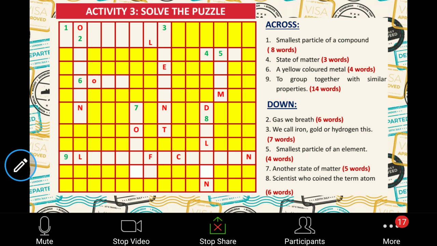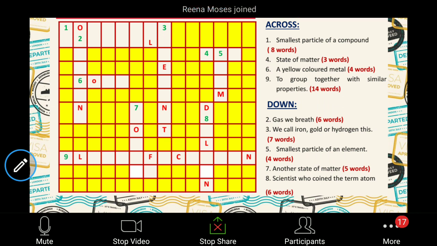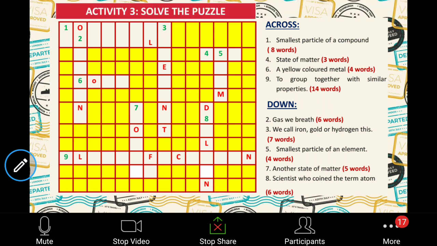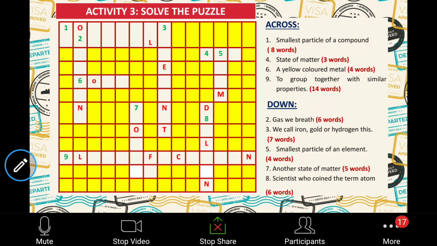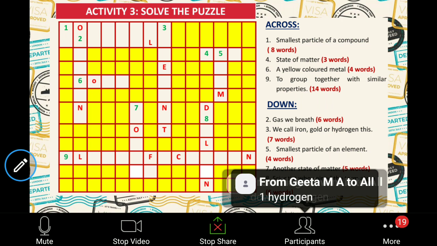Simultaneously, if you know any answer, you can type it, or you can directly unmute your audio and say it. In the puzzle given, number 1 is the smallest particle of compound. Does anyone know the answer? Okay, someone is saying 1 is hydrogen.